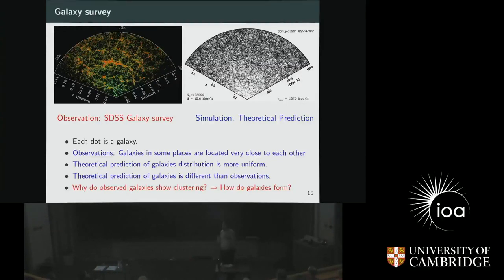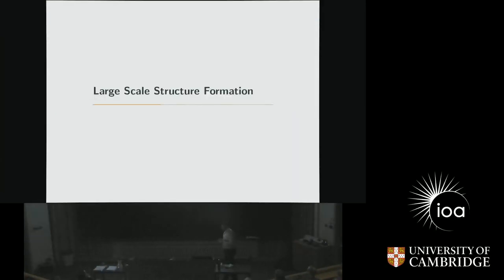So if you look at our theoretical prediction simulation, for example, they predict something like this. Each dot over here is a galaxy, but you do not see any clustering in this case. The question is why there is a clustering of galaxies in the observed universe, whereas our theoretical prediction does not show anything like this. And to understand that, first of all, we need to understand how the galaxies form in the first place. And this all starts with the Big Bang. So now I will talk about how this large-scale structure formed from the Big Bang.